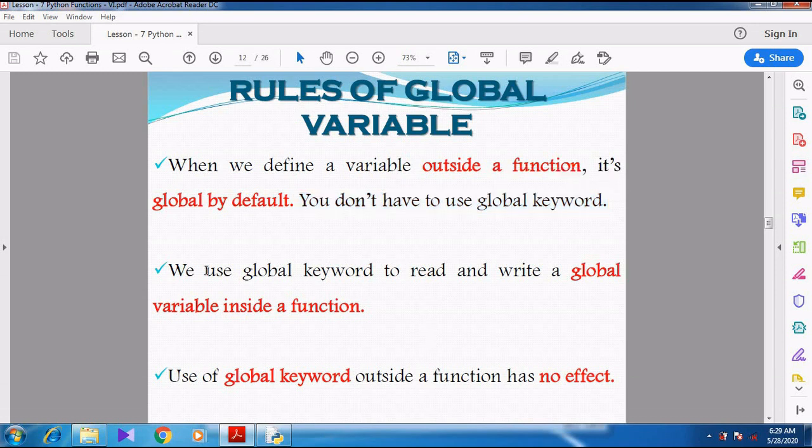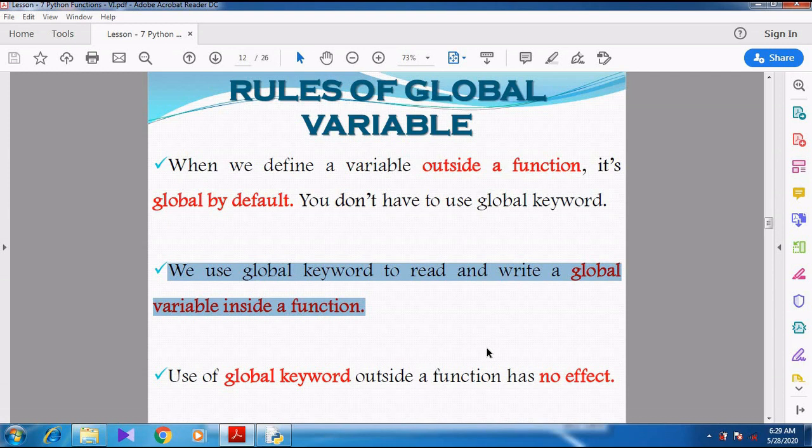Right. Then next, we use the global keyword to read and write a global variable inside a function. So see why we want to use the global keyword. Already, whenever we define a variable outside the function, it becomes a global variable. Then why do we want to use the global keyword?